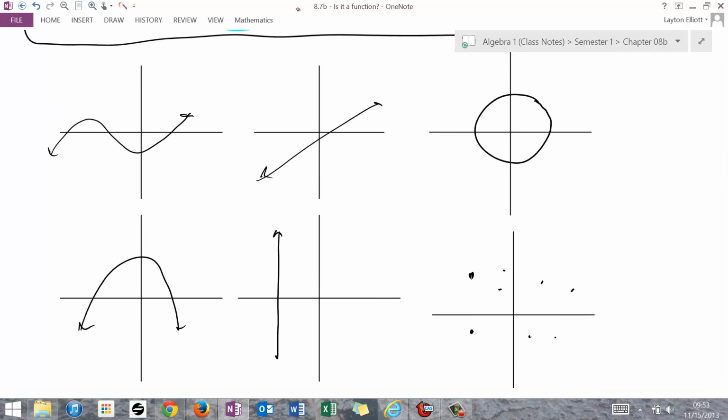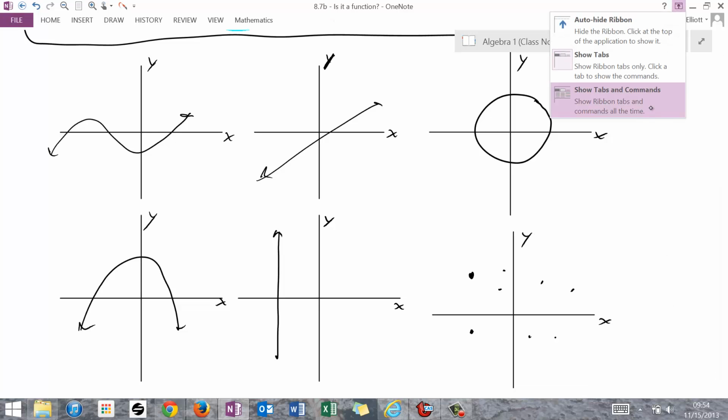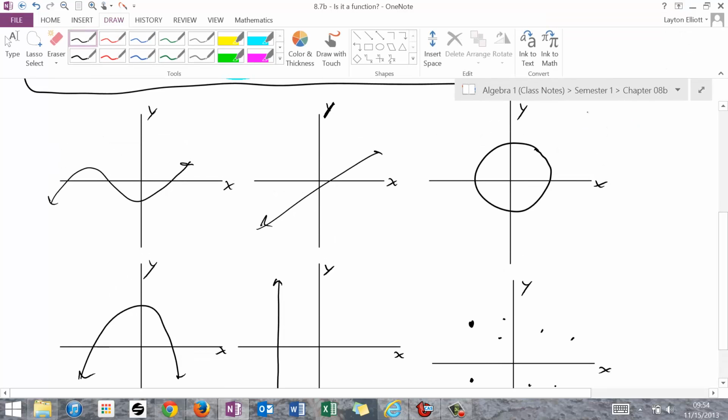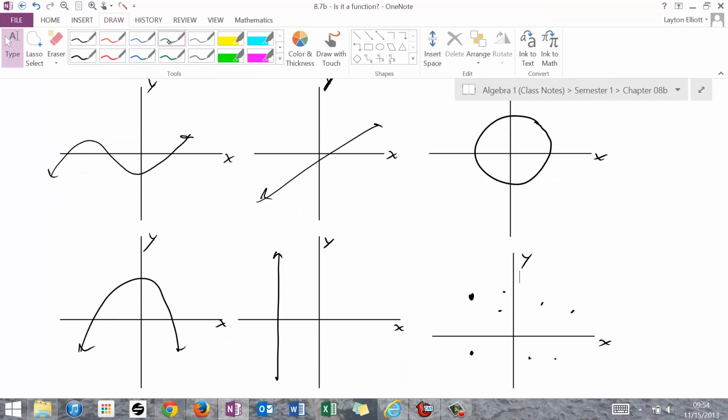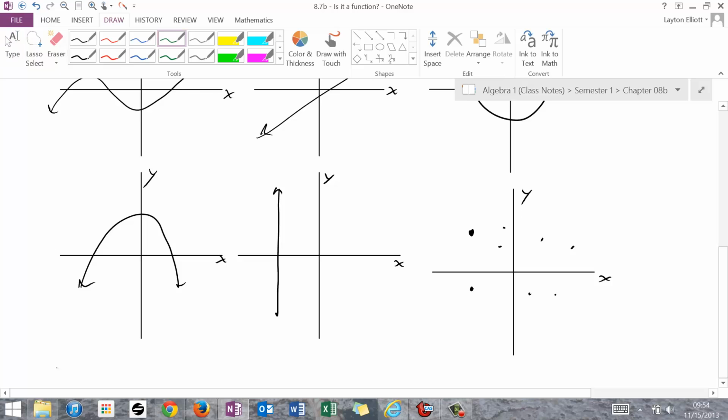So in each of these different graphs, we have an x-axis and a y-axis. And I told you guys you didn't have to label those, but right now I'm going to, because this is going to be important as we talk about a collection of ordered pairs. And the question for each of these different graphs is it a function? And as I begin to explore that question, does it represent a function? That's a better question, actually. Does it represent a function?